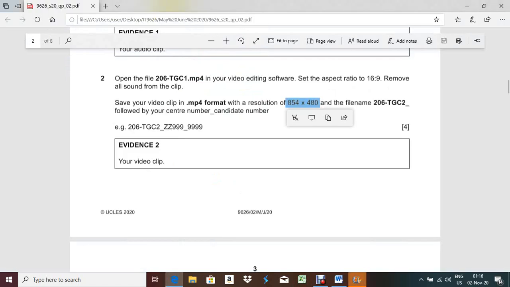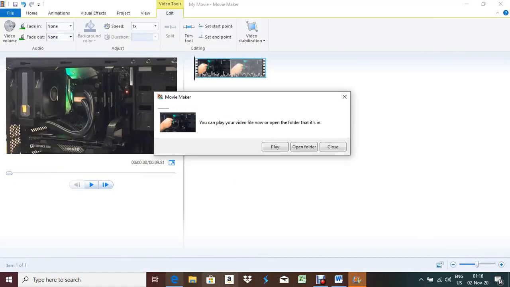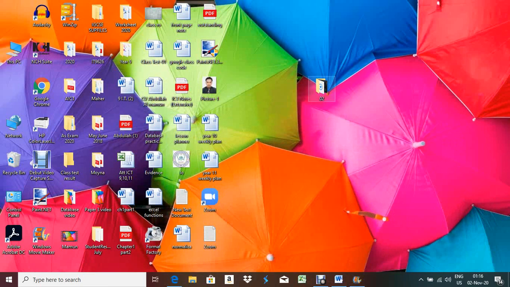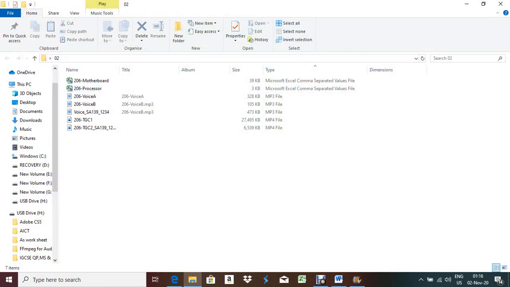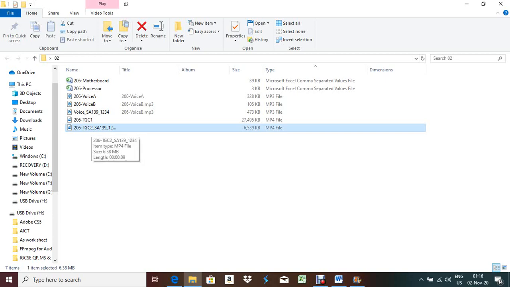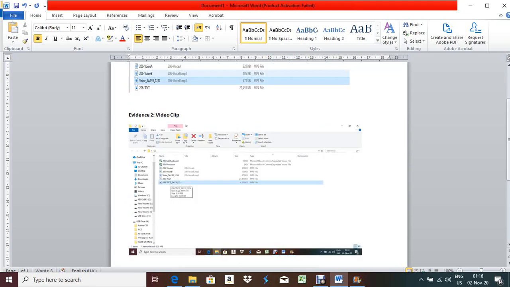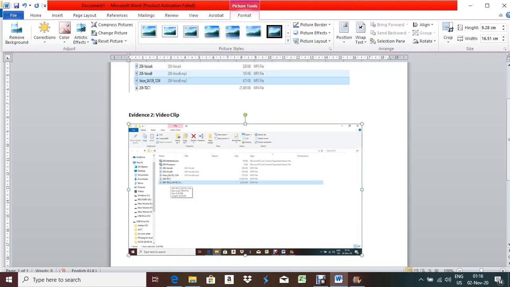Now what you have to do, evidence 2, your video clip. Now you have to make the evidence, same process, minimize this one, open 02 folder. So where is your video clip? MP4, this one, right? So you select this one, take a print screen button, then go to your evidence document, and here you write down video clip, and after that Ctrl V, select this one, format, crop option.